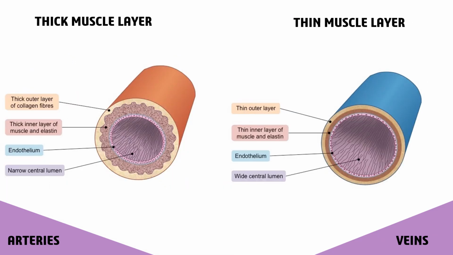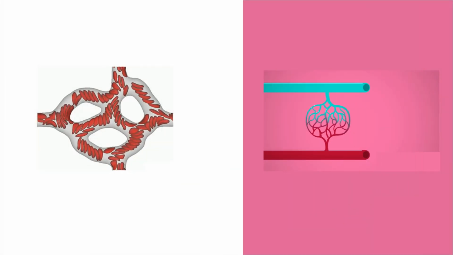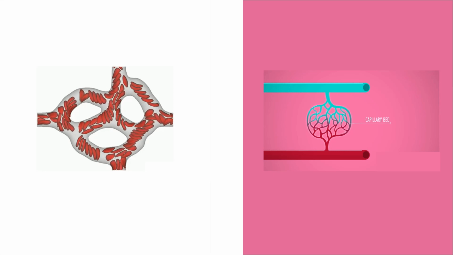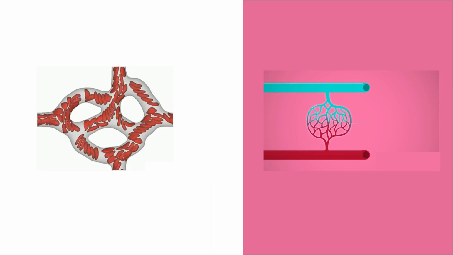In arteries, there is a thick muscular layer and elastic fibers are present in the wall. This elasticity helps in changing the pulsating flow of blood. Veins have a thin muscular layer as well as fewer elastic fibers and are less elastic, while capillaries lack muscles and elastic fibers at all. Arteries and veins have no exchangeable materials, while capillaries are capable of exchanging materials between blood and the body tissues.